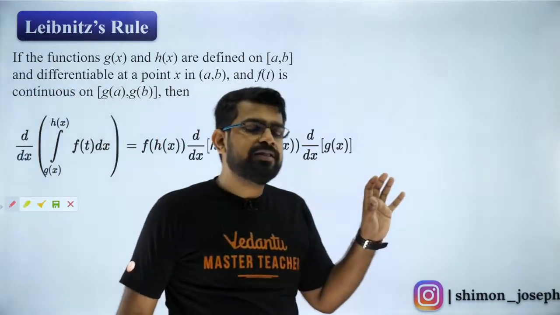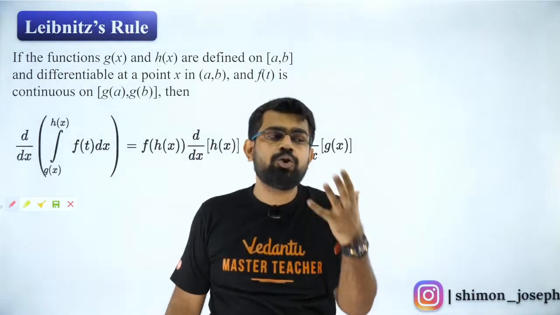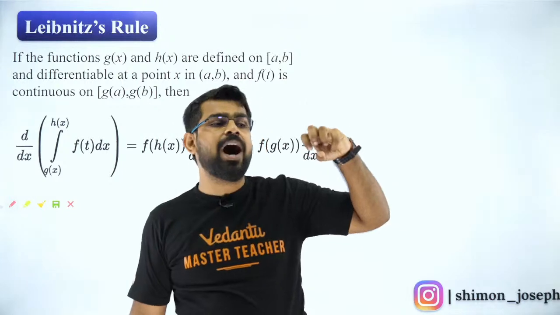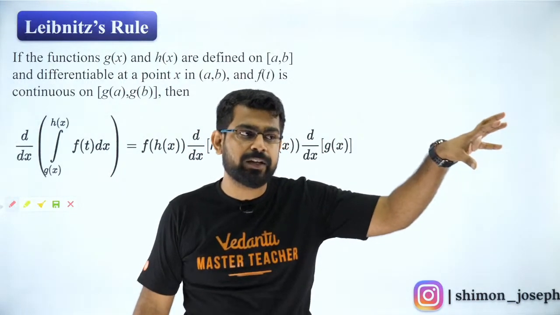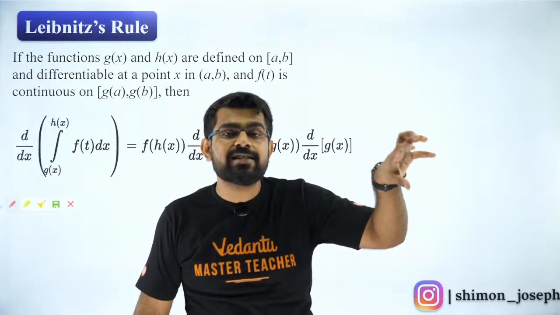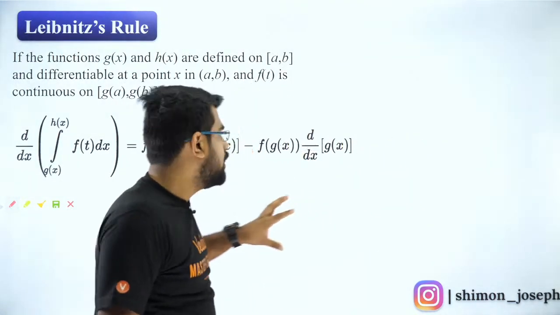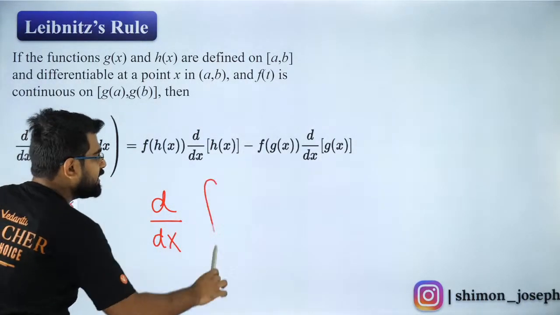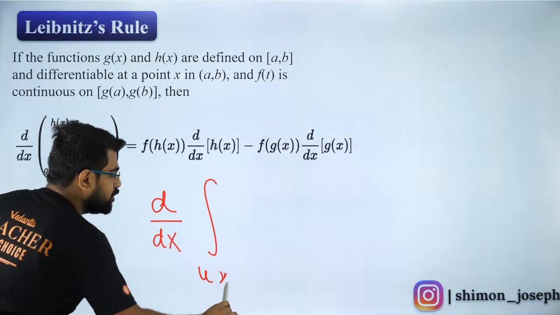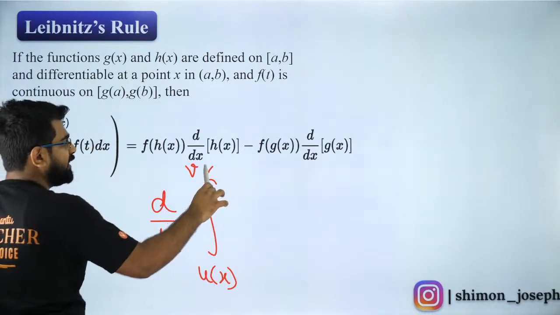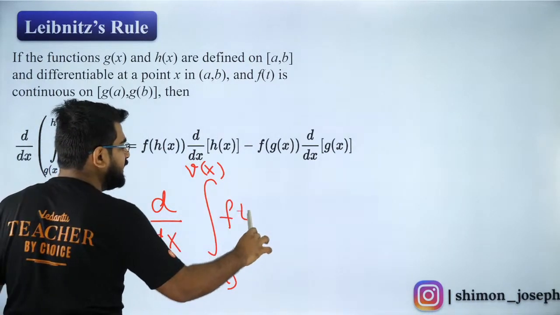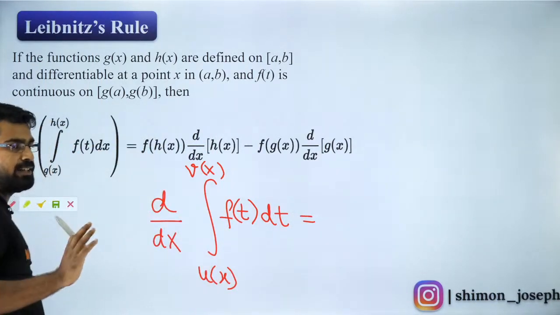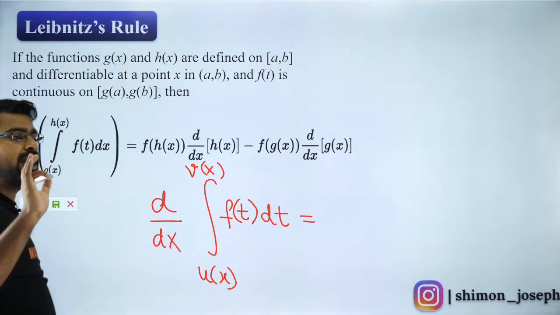So this Newton-Leibniz formula is used when you are differentiating an integral, when you have an integral with varying limits. Let us say I have d by dx of the integral with varying limits u of x to v of x, f of t dt. If this is my question, how do I differentiate it? That is the question. Everybody clear?